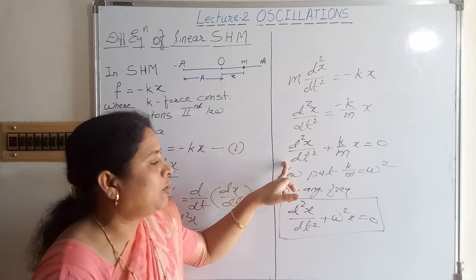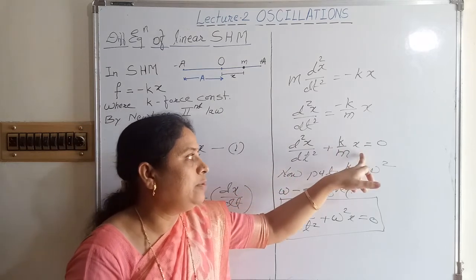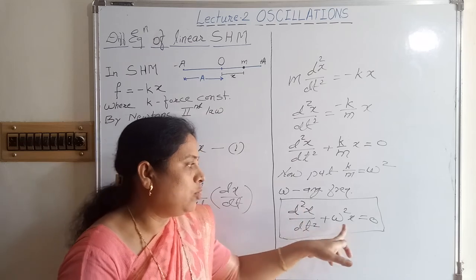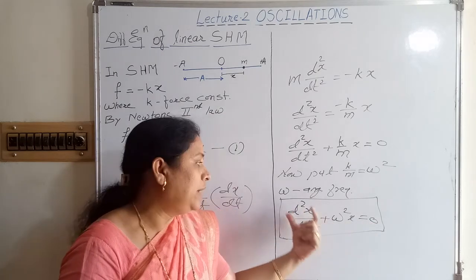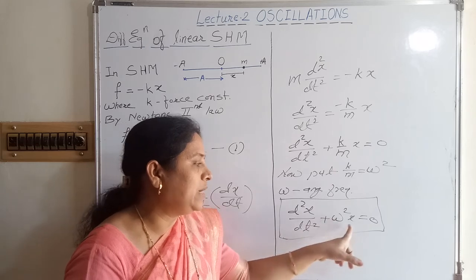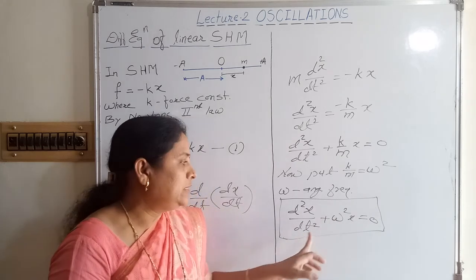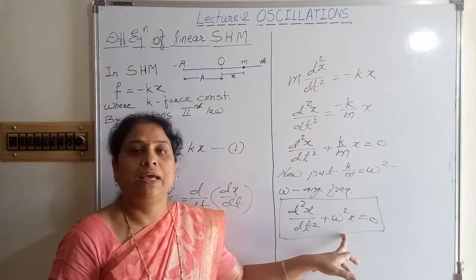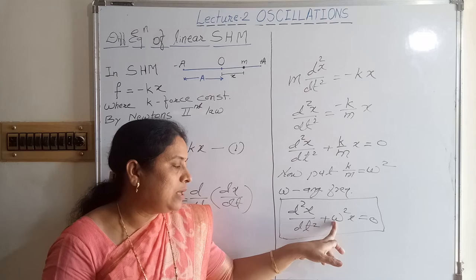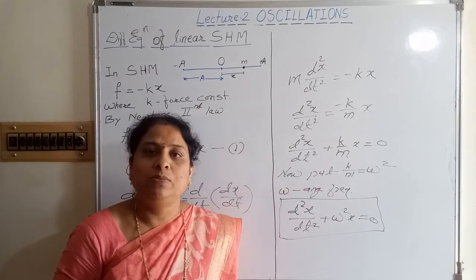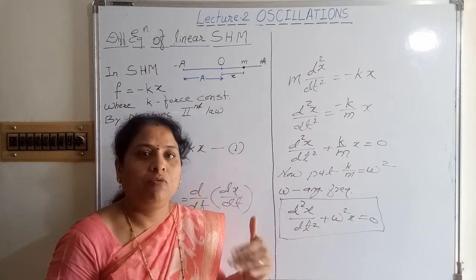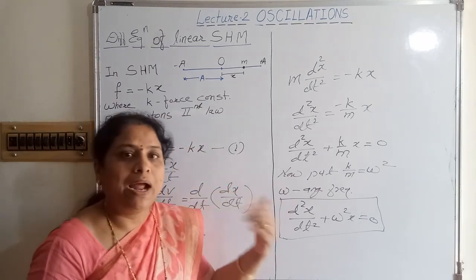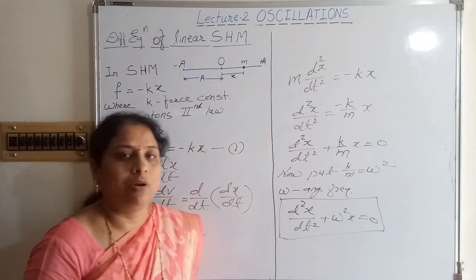d square x upon dt square plus k by m into x is equal to 0, or d square x upon dt square plus omega square x is equal to 0, or d2x upon dt square plus omega square x is equal to 0. This equation is called the differential equation of linear SHM, where omega is the angular frequency and x is the displacement. By using this equation, we can obtain the expression for acceleration, velocity and displacement for a particle performing SHM.